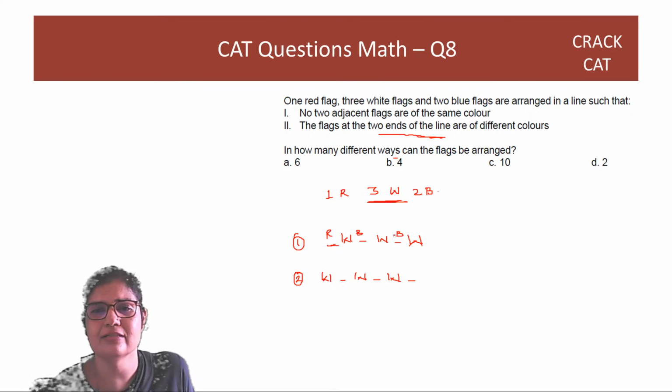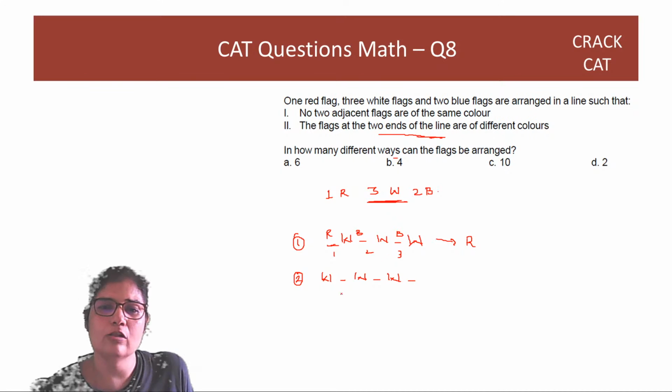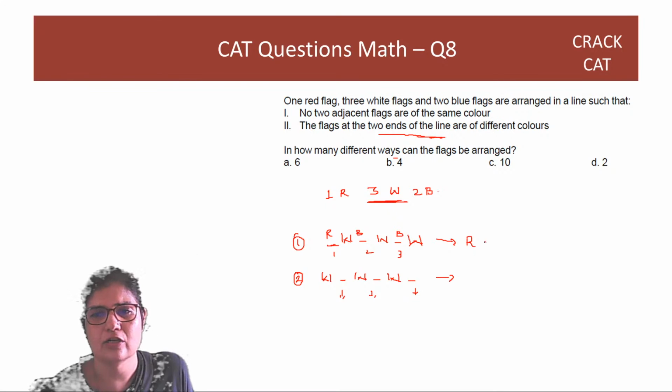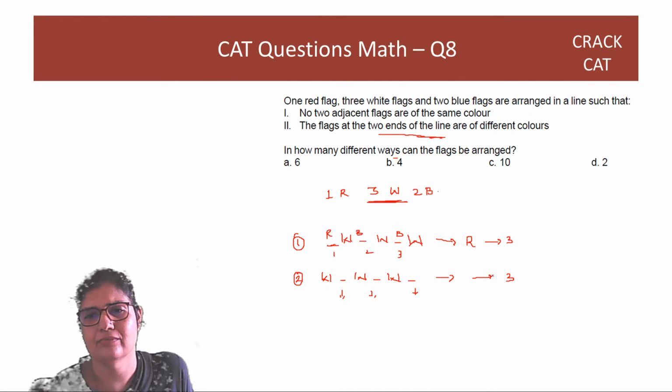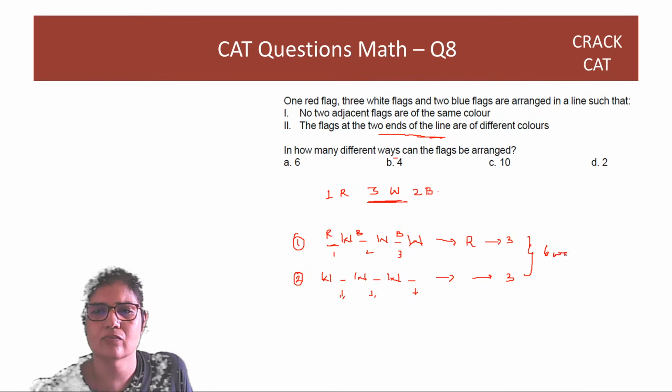So there are three ways in which I can put the red color. Either first place, second place or third place. I can also put red here. So here also there are three ways. So three ways here and three ways here. Right? So answer is going to be 6 ways.